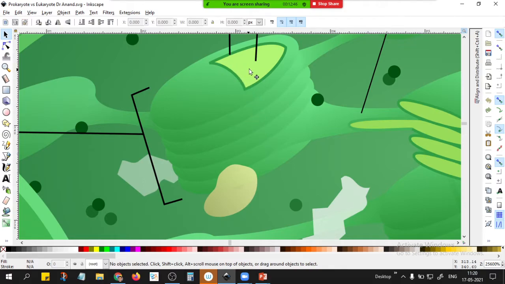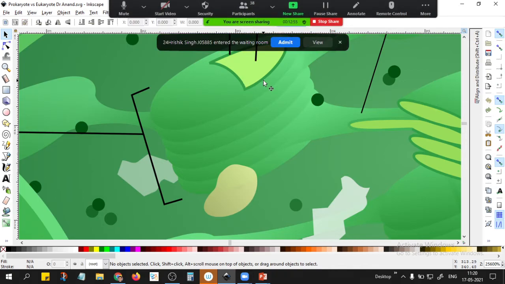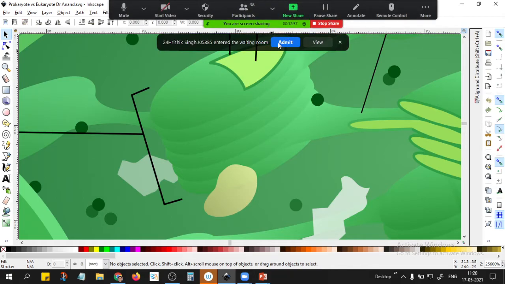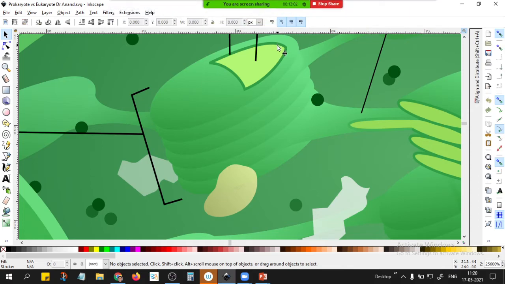And inside this is the chlorophyll. Do you know the function of chlorophyll? To provide the green color to plants. Chlorophyll itself is a green color pigment. But what is its function? It is going to support photosynthesis.